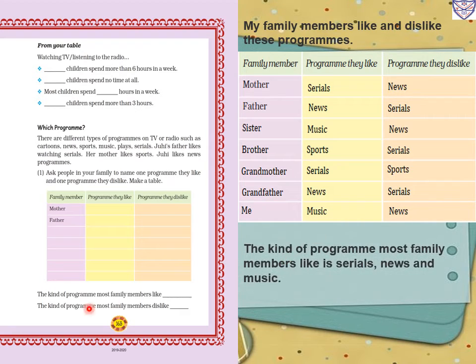So the question: the kind of program most family members like. Which kind of program are most family members liking? The kind of programs most family members like are serials, news and music. Second question: the kind of program most family members dislike. Which programs do they dislike? The kind of program most family members dislike is serials and news. They are disliking serials and news.